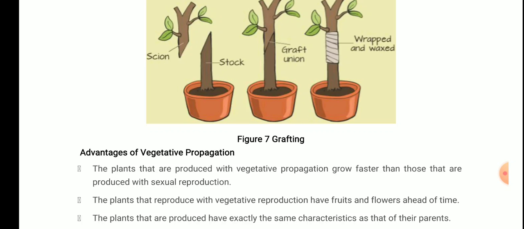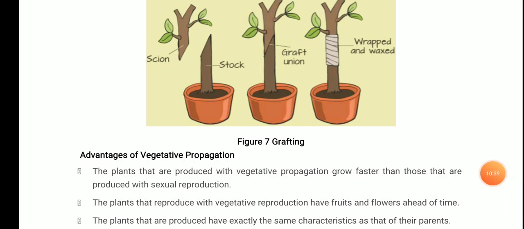And because sexual reproduction takes time, vegetative propagation does not, so the plants produced with vegetative propagation grow faster than those produced with sexual reproduction. And the plants produced with vegetative reproduction have fruits and flowers ahead of time, because in sexual reproduction there will be a time after which only the fruit and flower will arise. Unless fertilization of the male and the female gamete takes place, the fruits will not develop. Clear? So this is the advantage of vegetative propagation.